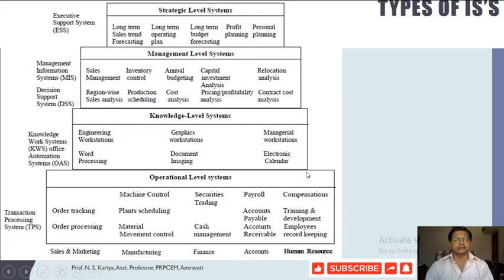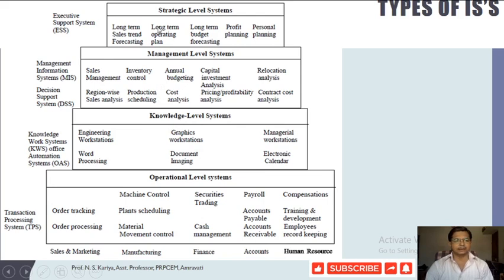Primarily this level of the organization generates the databases and lots of information required by the middle level executives as well as the top level executives.